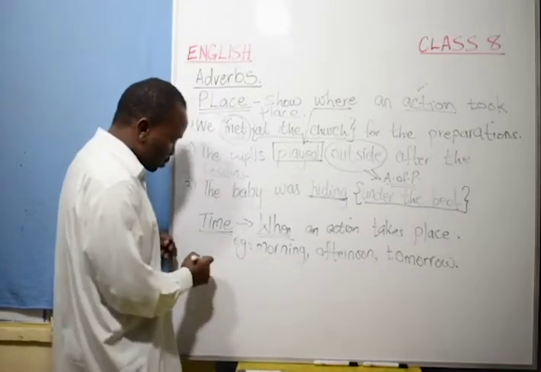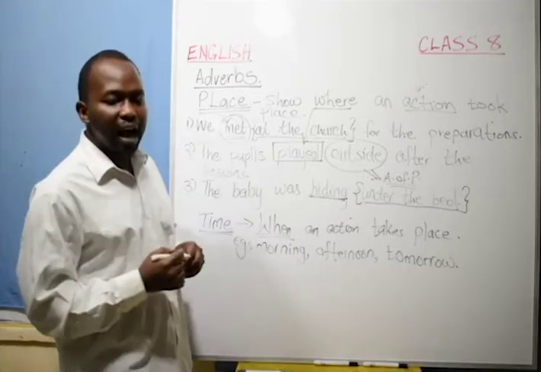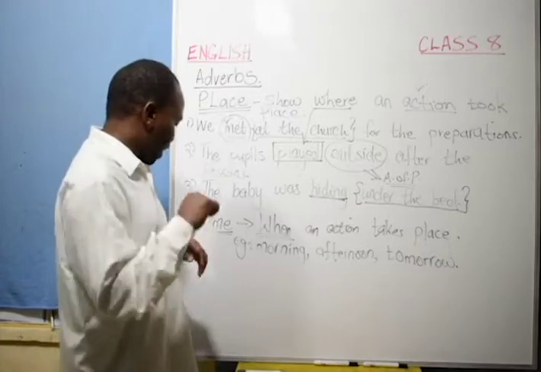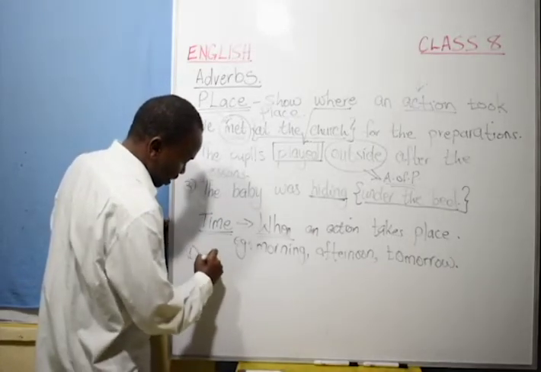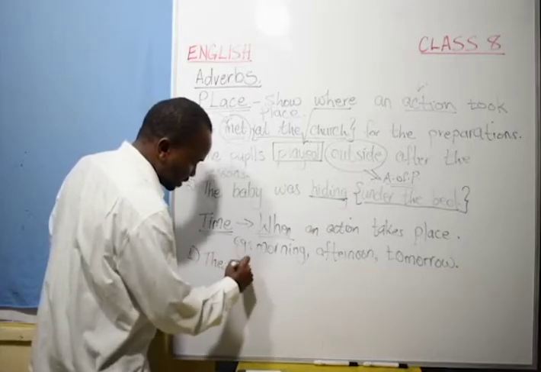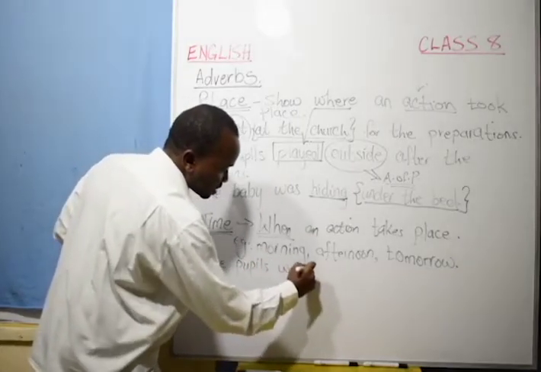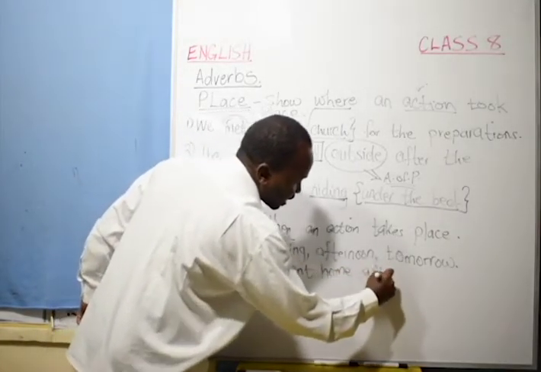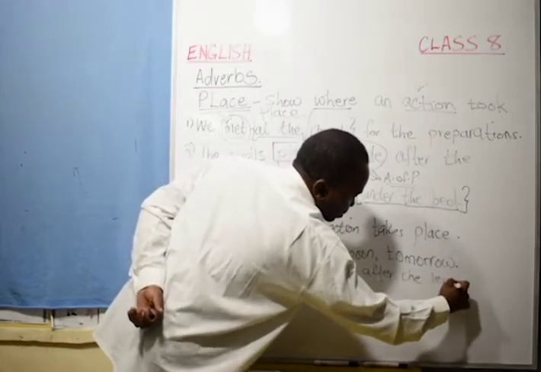Now, when it comes to using adverbs of time in a sentence, we can have an example of a sentence like this. The pupils went home after the lessons.